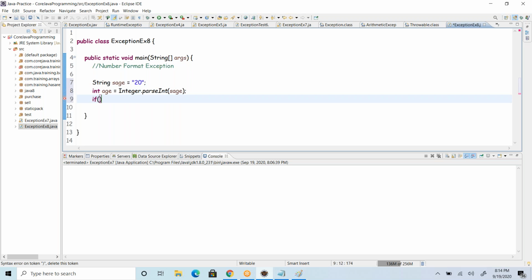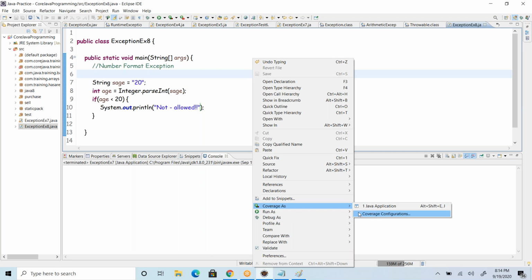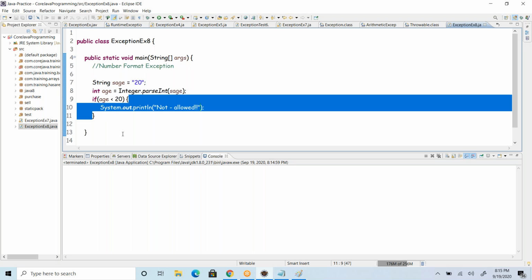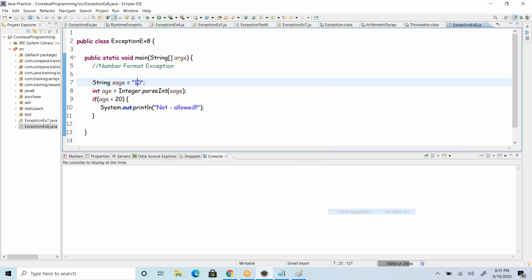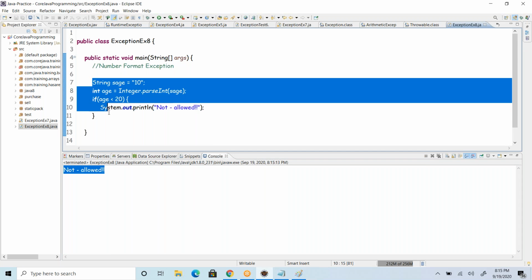Now if age is less than 20, whatever you want to print, you print it. That's up to you. Okay, so "not allowed". This works well. So age is 20, so the condition doesn't meet, so it doesn't print. If my age is something like 10, then it will get inside and it will print that not allowed. Okay, perfect. So this is the scenario of the code.